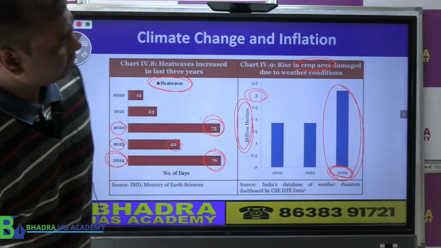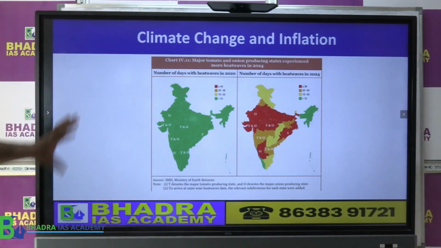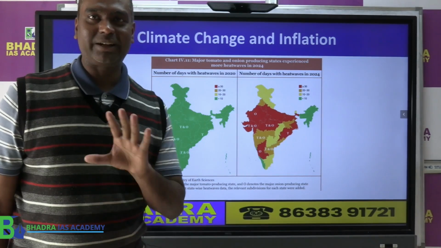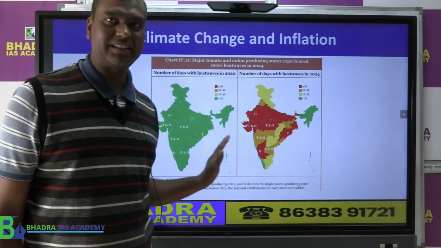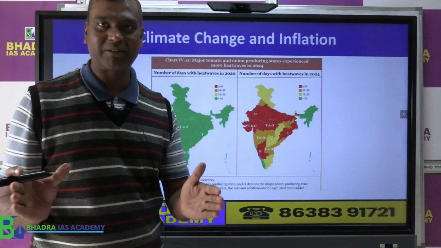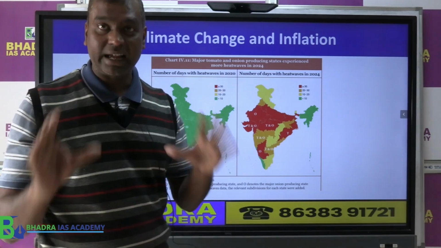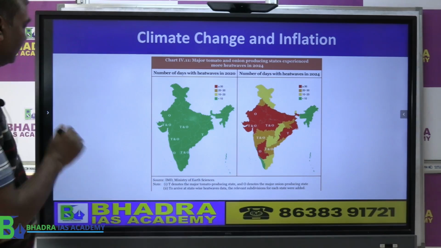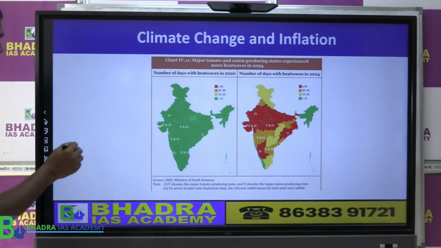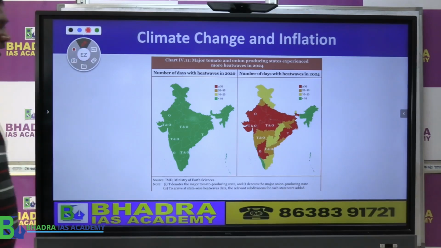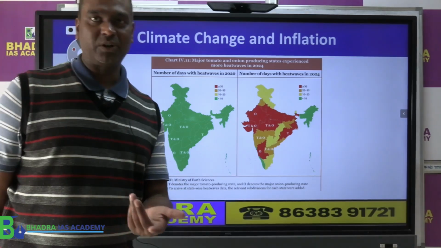Okay. Now let's look at here. This is the map created by the Economic Survey. I have not made this map. It is made by the Economic Survey. I am just trying to highlight to you what the analysis is. Now this map I found to be rather interesting. Also you should learn it from a prelims point of view.